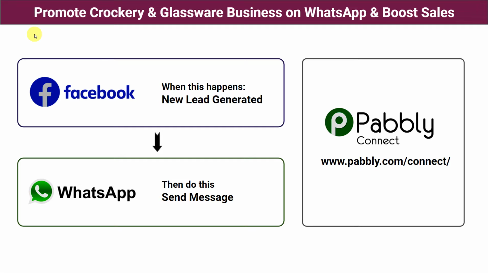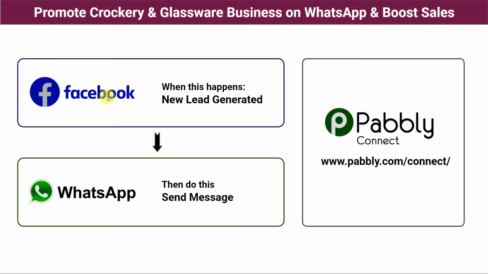Hello everyone. In this video, we are going to learn how to promote crockery and glassware business on WhatsApp and boost sales automatically. So let's take an example that you are a crockery and glassware business owner. You have created a Facebook page to advertise your business and you are running ads on that page. A lot of people are showing interest in your crockery and glassware business advertisement, and with those ads, you are getting lots of leads and entries on daily basis.